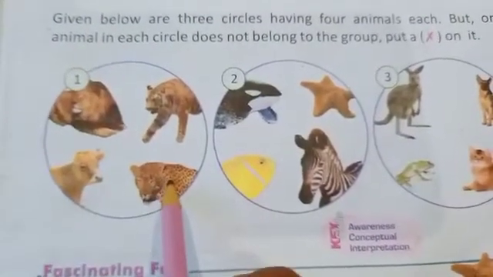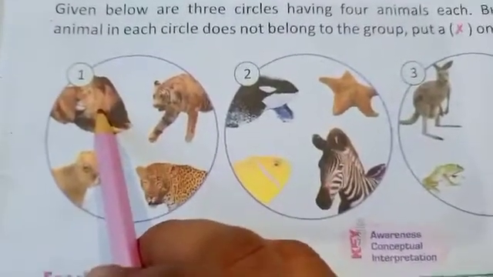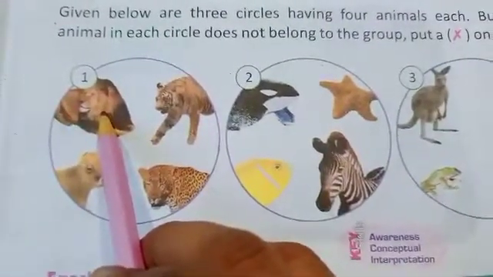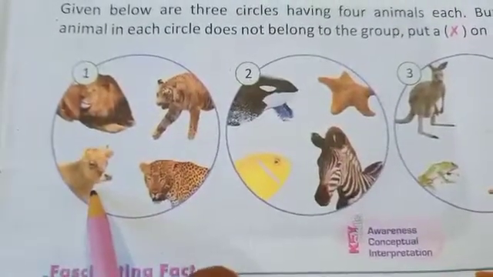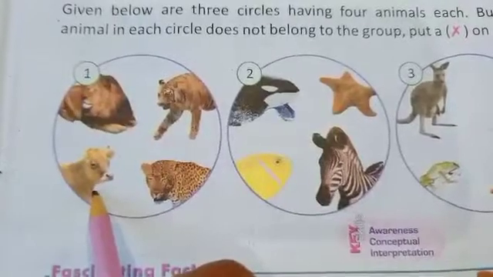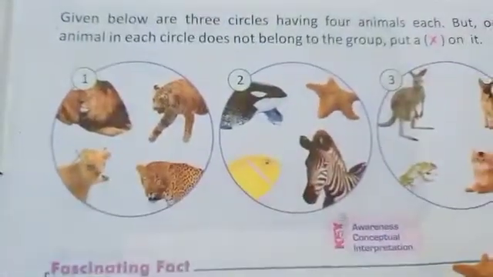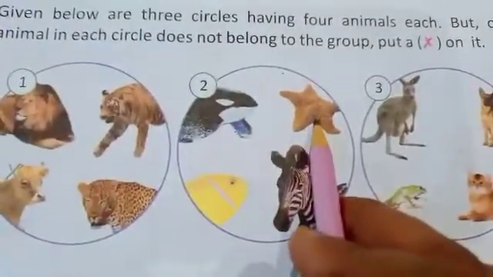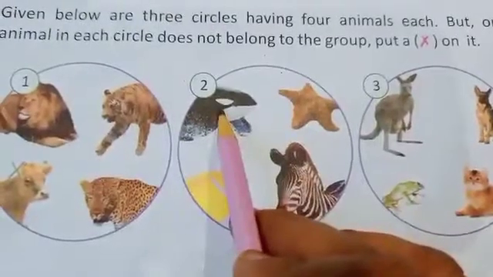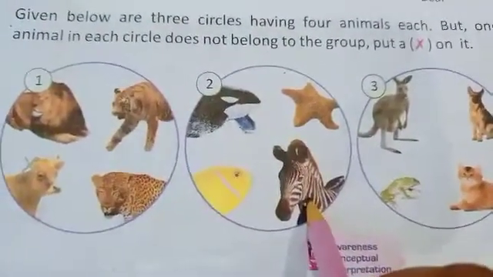So this is a flesh eating animal, this is also a flesh eating animal, this one is also a flesh eating animal. This is a cow. So this is different from these animals. So we cross it out. Okay. In the next circle you can see this is a fish. This is also a fish, a water animal. This is also a water animal. This is a zebra.